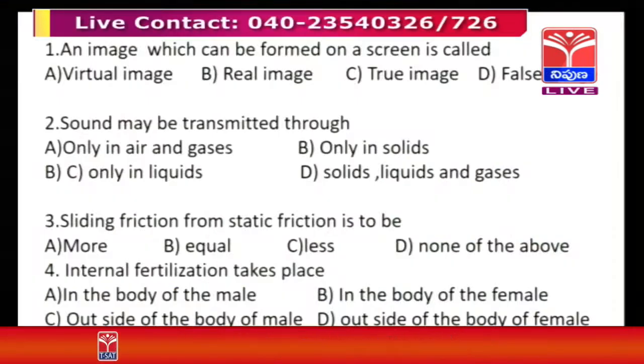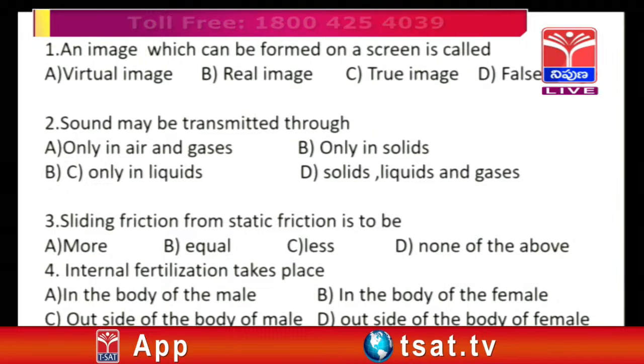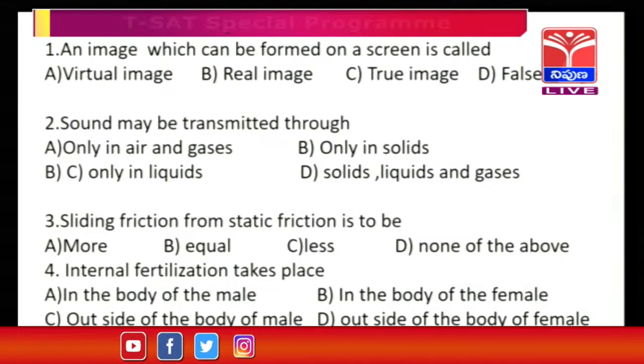The first 3 questions belong to the area of physical science. Now, this is for biological science. The question is: internal fertilization takes place in the body of the male, in the body of the female, outside the body of the male, or outside the body of the female.